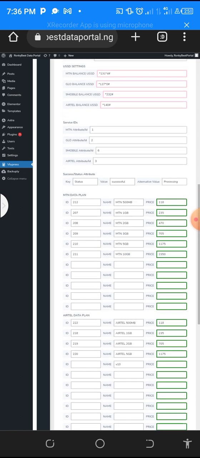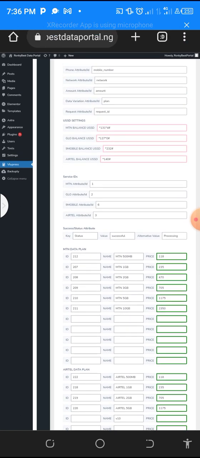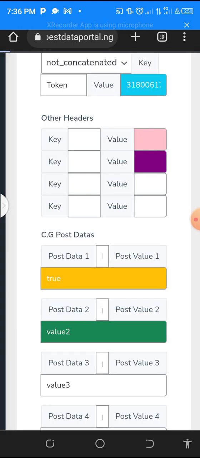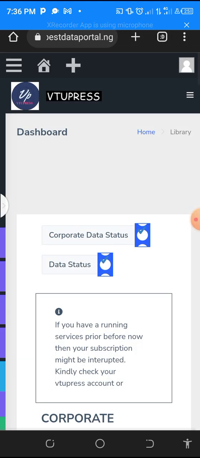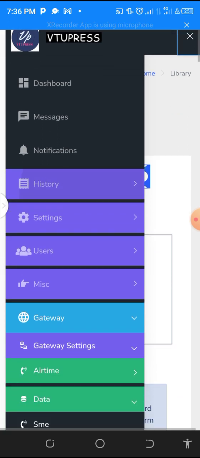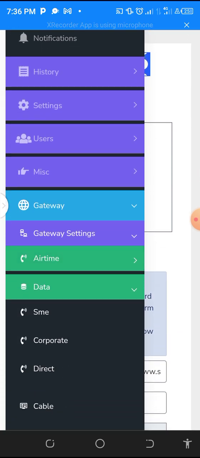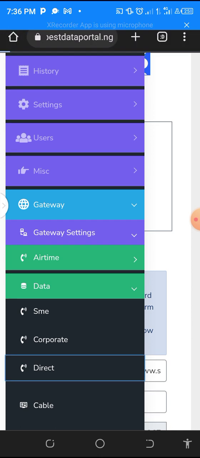Then the next thing, let's go back to the mobile mode again. Then we click on our hamburger. We'll still go back to that place where we are going. Then we see direct. Almost the same thing. Let's wait for it to load.